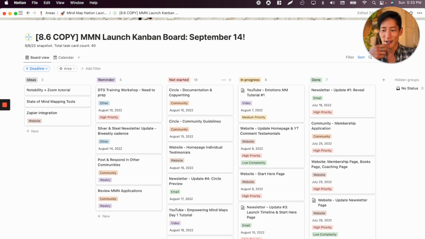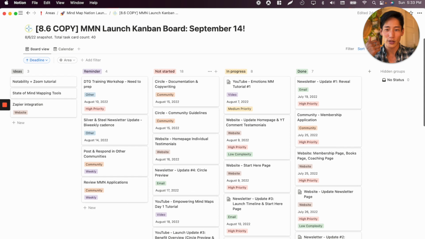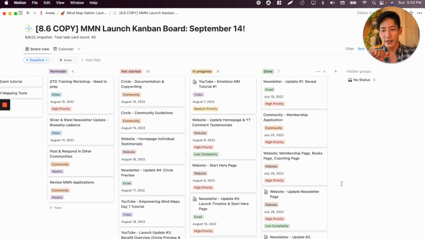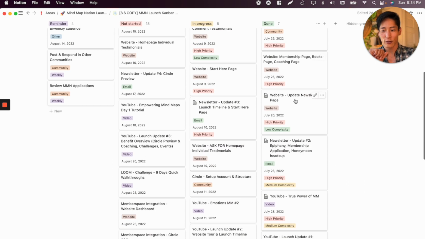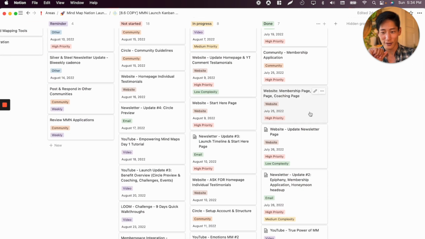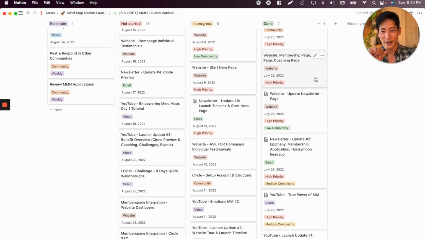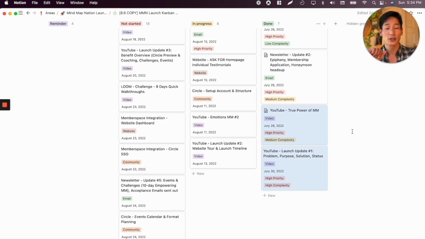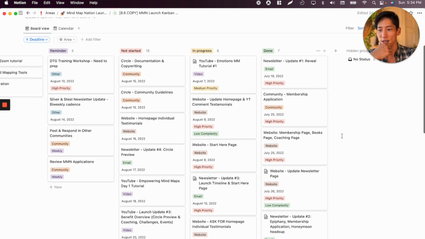And this is natural as we go through the progression of a project. New steps, new unknowns, new things will come up, right? We just capture it in this Notion tracker and then off we go. And you can see here that at this point I have finished a bunch of stuff. I had finished everything that I wanted to the prior week, like the newsletters, updates, the website stuff. I had published 2 more YouTube videos, like the True Power of My Maps, as well as update number 1.